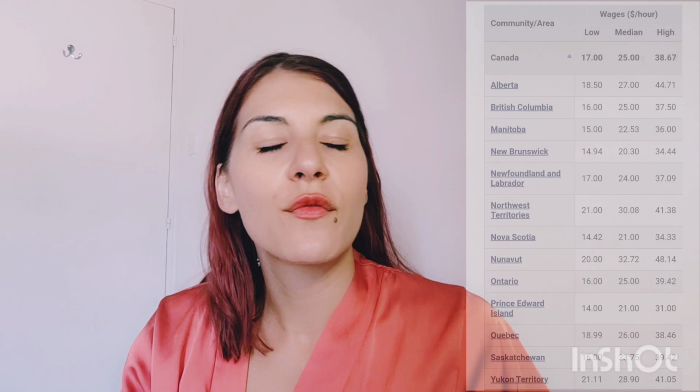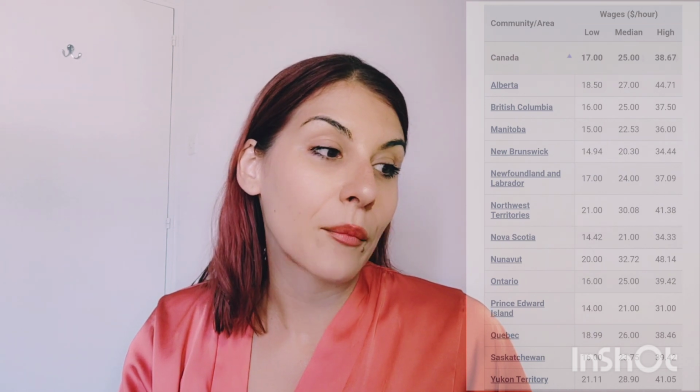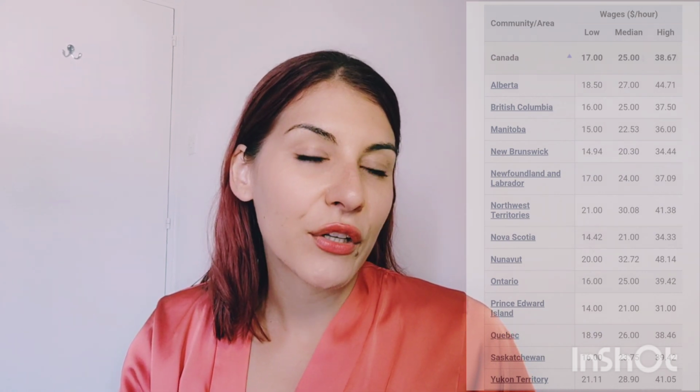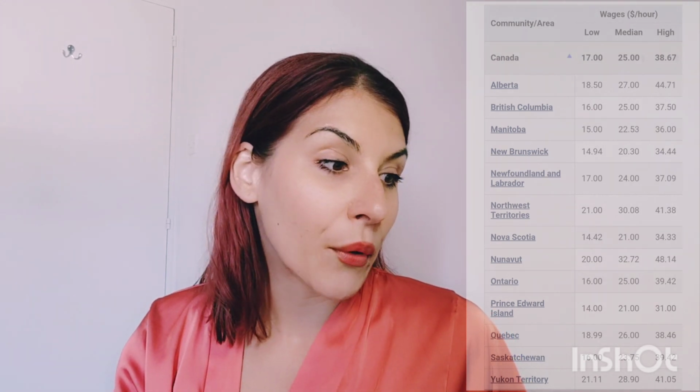So you can go to wages, and then you can check the average wage per province. Obviously, it depends. This is the average wage. If you have more experience, more skills, et cetera, it's going to be higher. For example, in Alberta, on the higher side, the wage is $44.71 per hour, and then in British Columbia, the higher side is 37.5.